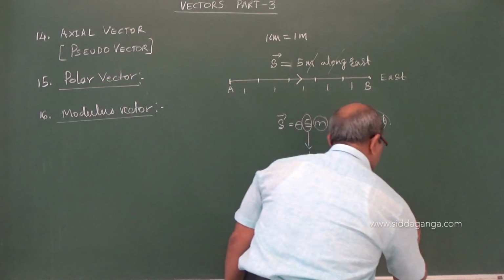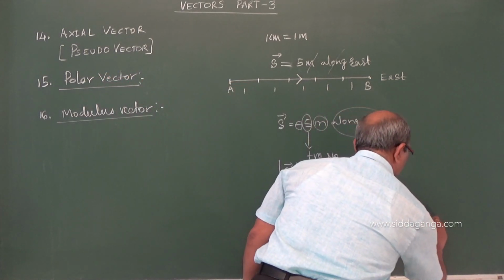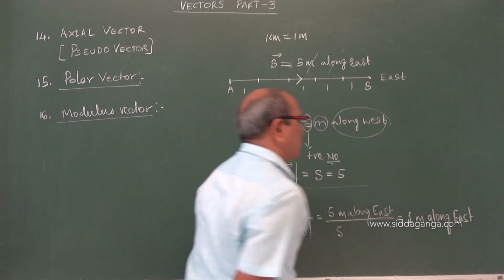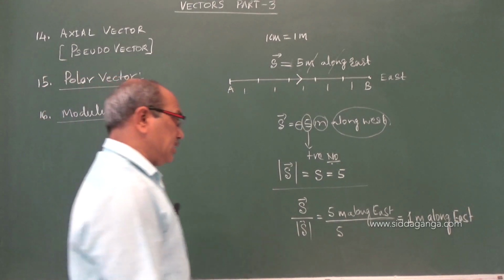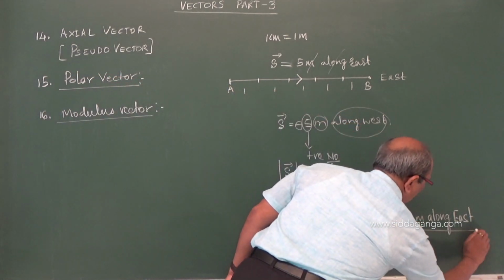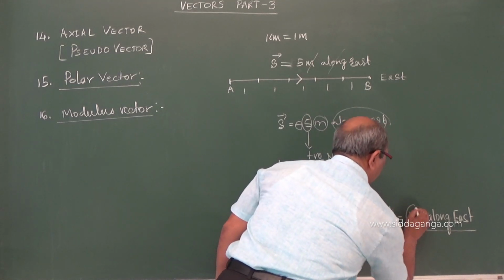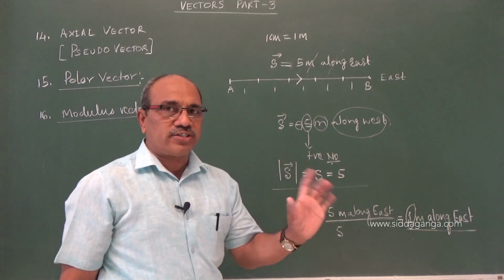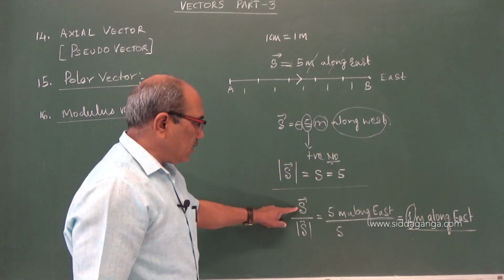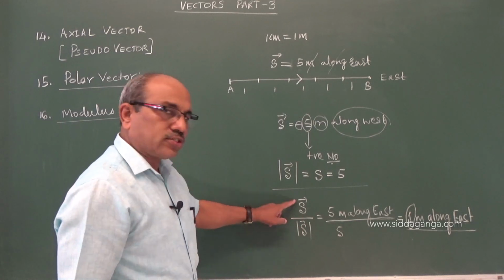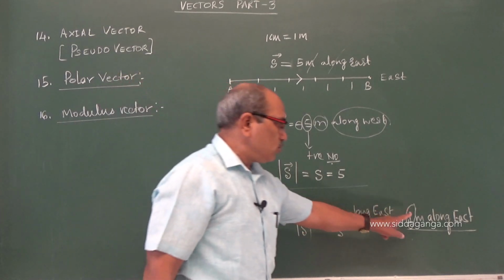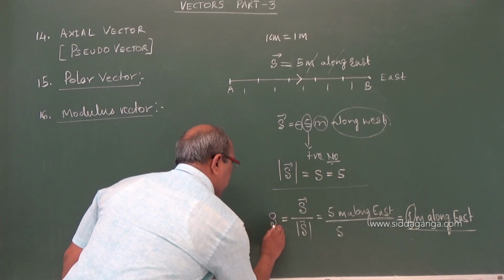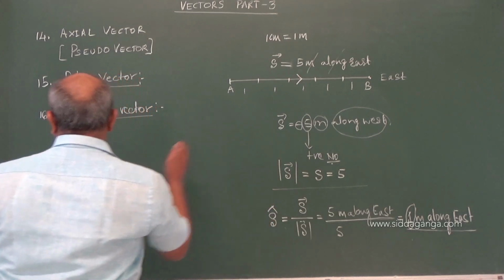What remains is 1 meter along east. What does this suggest? 1 meter along east, its magnitude becomes 1. Earlier the magnitude was 5, which I told you is the modulus of a vector. When I take the vector and divide by the modulus, that gives the quantity we now define as a new vector called a unit vector.